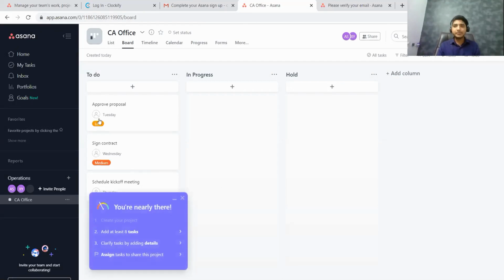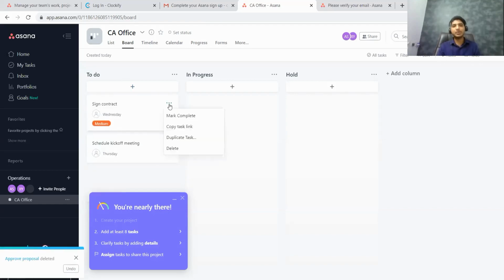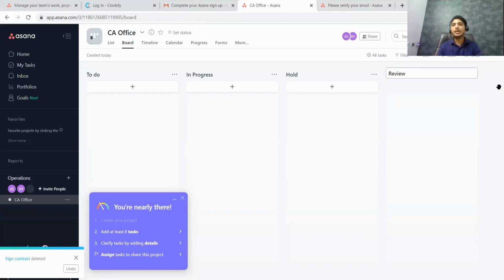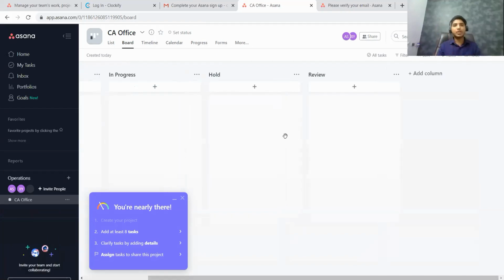So this is the board view that you're going to have. There are certain default tasks, you can delete them. That is just for your reference on how it has to be created. You can delete all those basic tasks. And this is the view you're going to have: to do, in progress, hold. If you want to add one more column, you can just click here and add review and so on. Next, everything you can do I have already explained at the beginning.